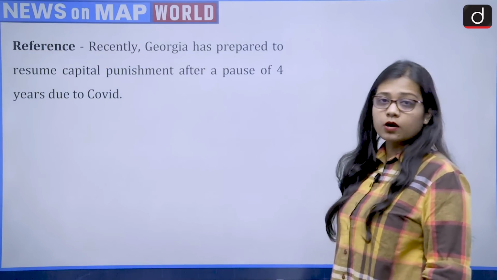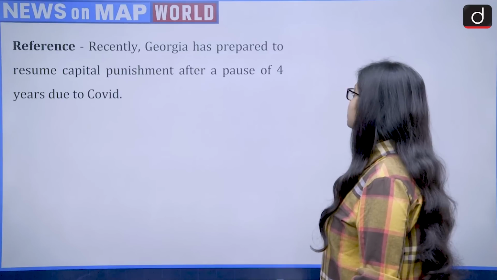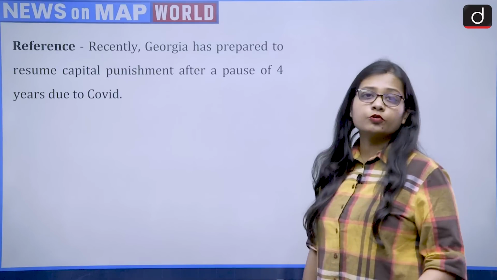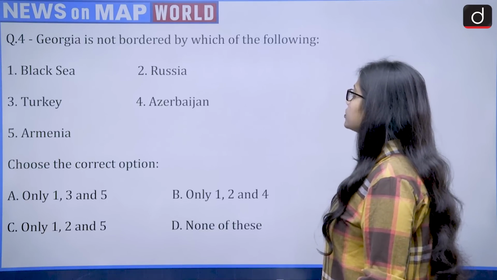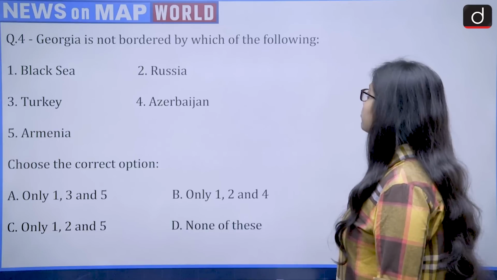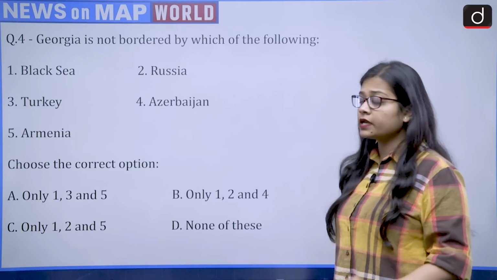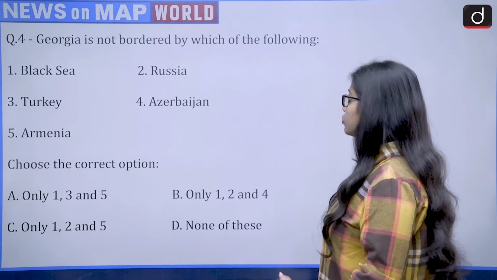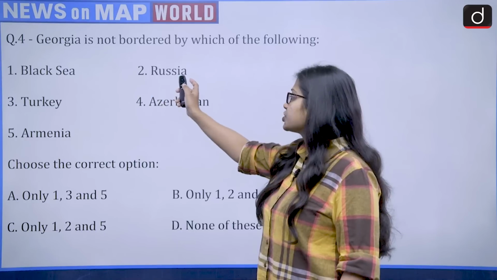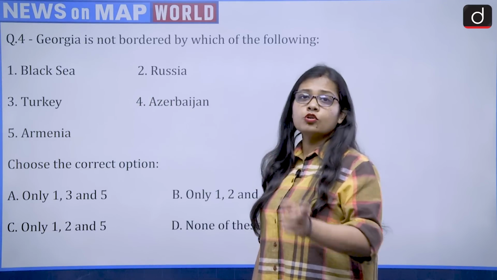The reference talks about how recently Georgia has prepared to resume capital punishment after a pause of 4 years due to COVID. Now this brings Georgia to the news. The question is, Georgia is not bordered by which of the following? The options are Black Sea, Russia, Turkey, Azerbaijan and Armenia. It is asking not bordering.